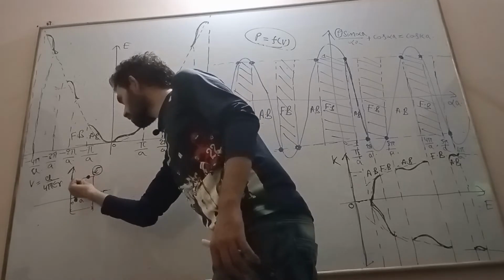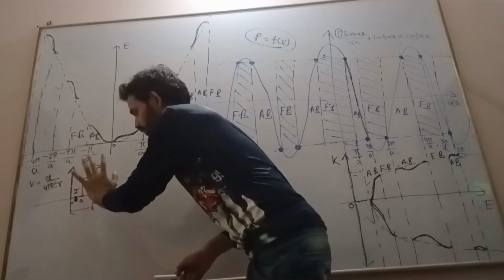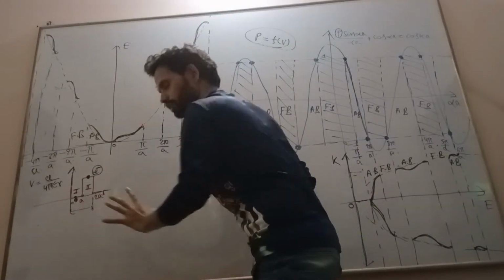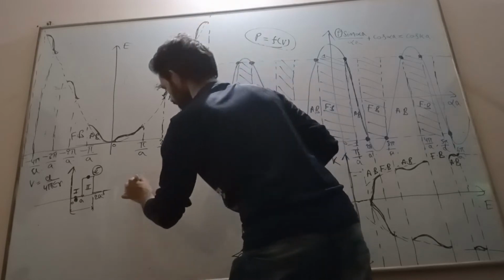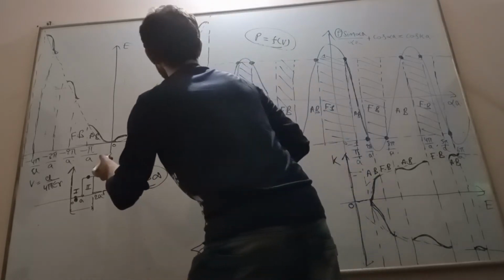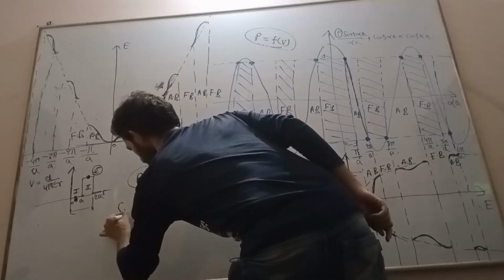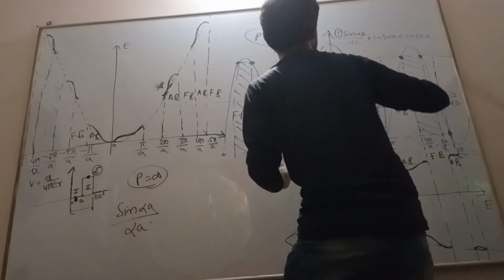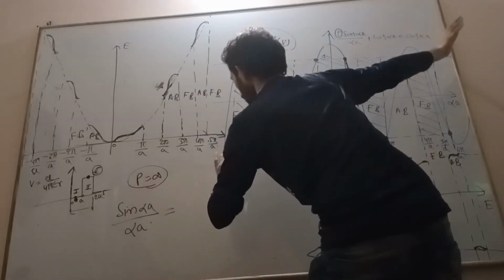Okay, second reason. Now we are seeing for the first region where the potential is infinite and potential energy is zero. If the potential is infinite, then P is also infinite. Yes or no? If P is infinite, then from this equation, sin alpha A divided by alpha A is equal to what? 0, because all the terms.